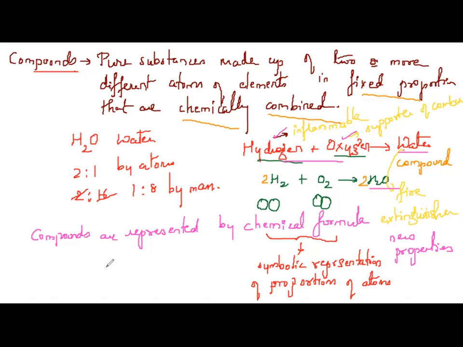For example, the proportion of atoms in water: there are 2 atoms of hydrogen and 1 atom of oxygen. Correct? How do I write it? 2 atoms, I will write it as a subscript, and for 1 atom I need not write 1. It is understood it is 1. So this is the chemical formula. All the compounds, you take any compound, it is always represented by a chemical formula.